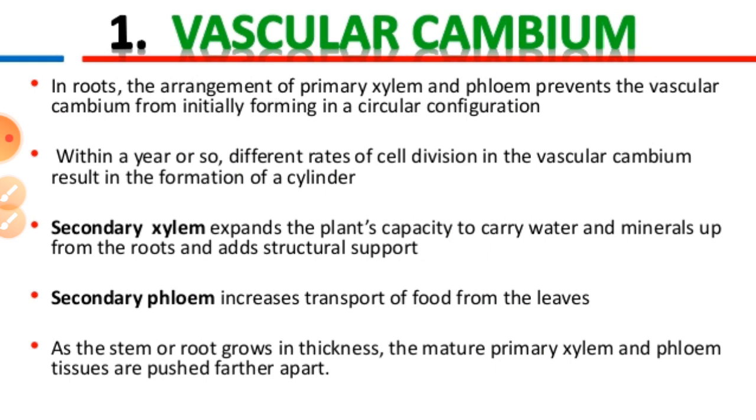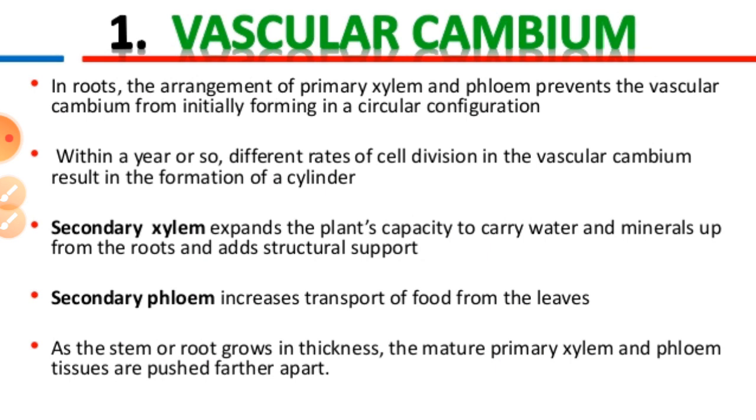The vascular cambium of the root is a secondary meristem, and it continues to form secondary xylem on the inner side and secondary phloem on the outside, as I have told you.